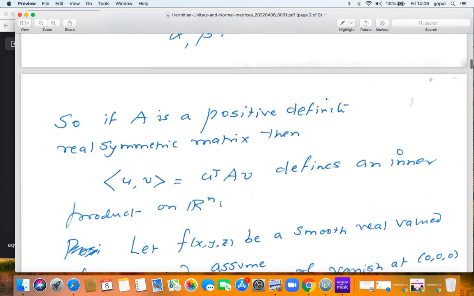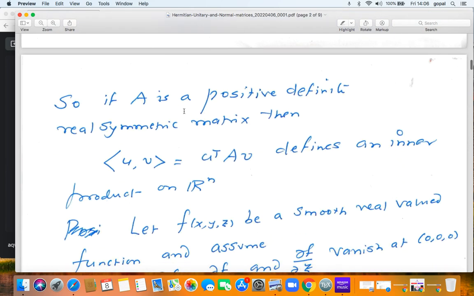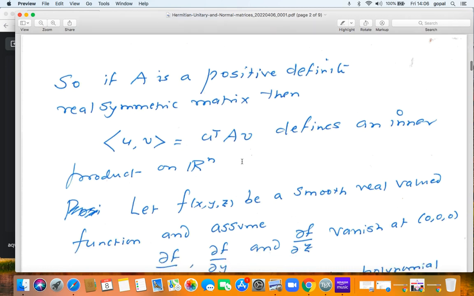So if A is a real symmetric matrix which is positive definite, then we know that U transpose AU is going to be positive for U not 0. So it satisfies the positive definiteness condition. And so this prescription, angle bracket U, V equal to U transpose AV, does indeed define an inner product on Rn.